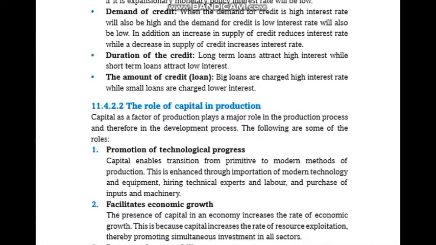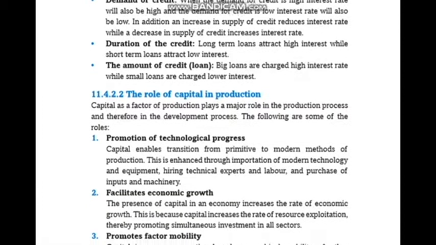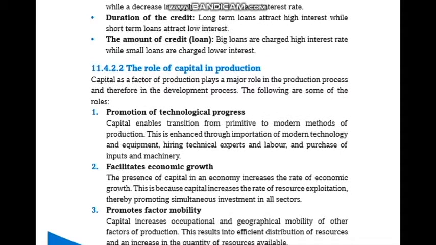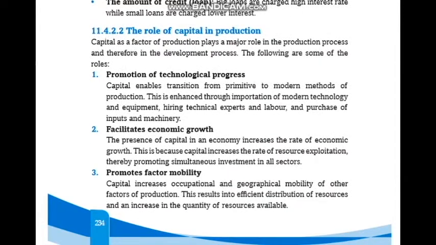Duration of the credit. Long-term loans attract high interest, while short-term loans attract low interest. The amount of credit or loan. Big loans are charged high interest rate, while small loans are charged low interest rate.